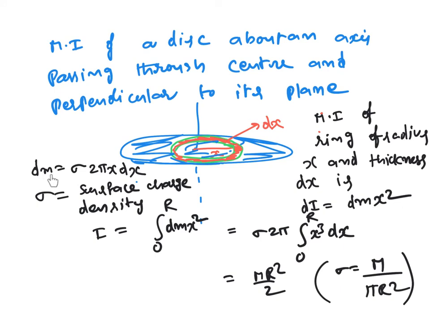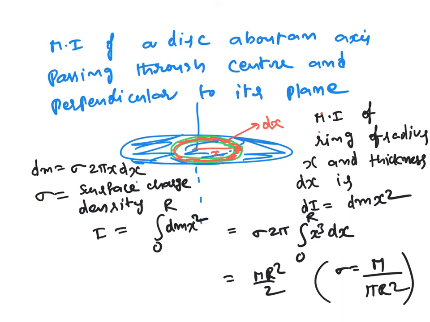And dm is the mass of this red part, the small thickness part, that is equal to mass per unit area into area. Mass per unit area is sigma, called the surface mass density. Area of the thin part is length into thickness, that is 2 pi x dx. So in the place of dm you can substitute sigma 2 pi x dx.